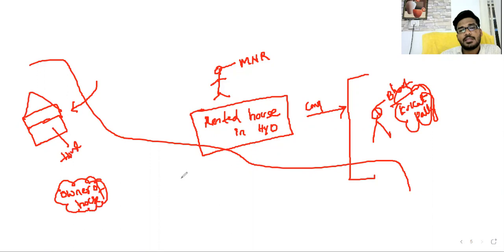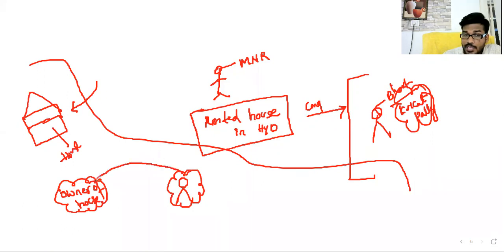Then here Bharat is there. Now on behalf of me, Bharat has entered into a contract with the owner. Madam or sir, a house is required on a rental basis. My sir, MNR sir, is a law lecturer and a qualified company secretary, and he wants to stay here along with his family. Like that, he has entered into a contract.